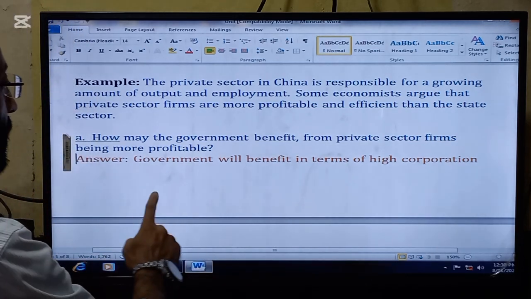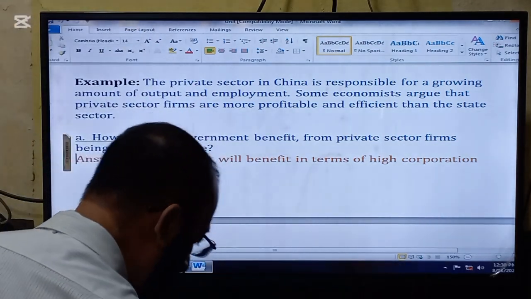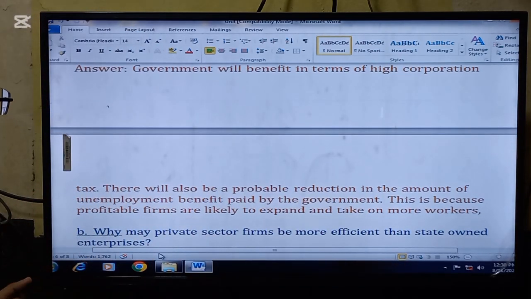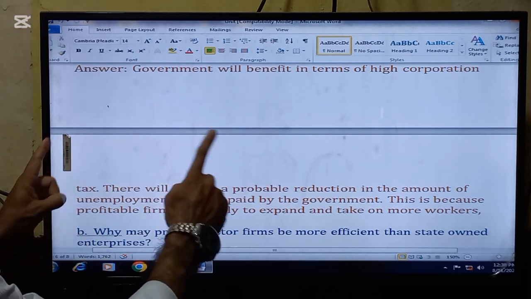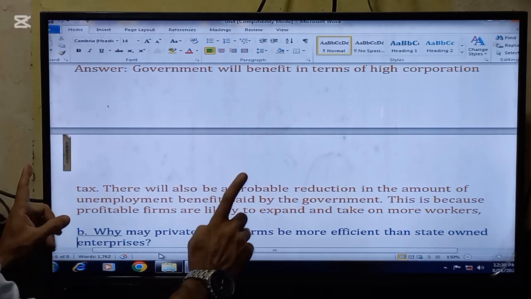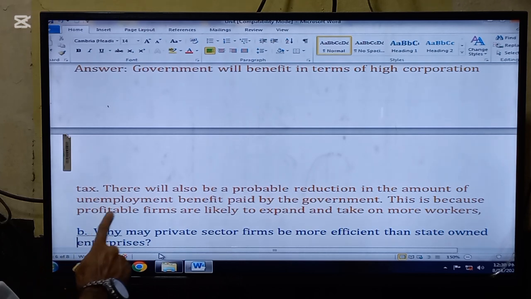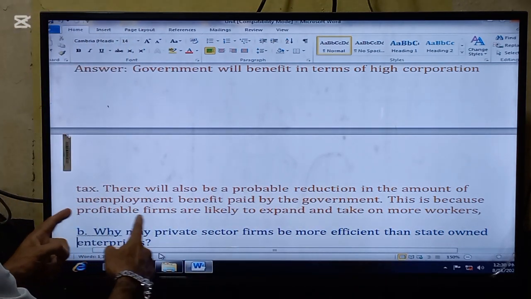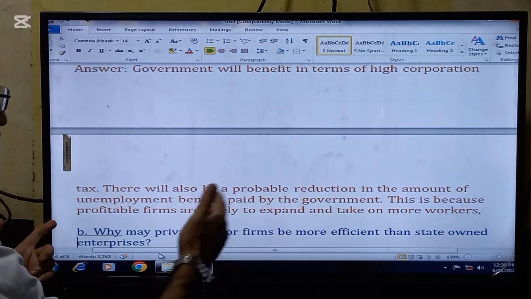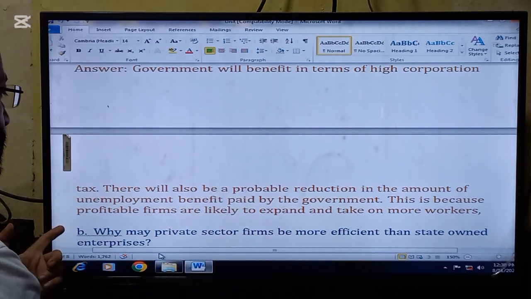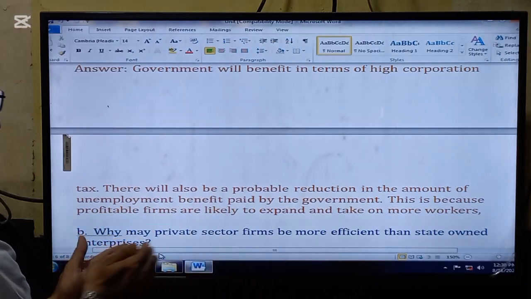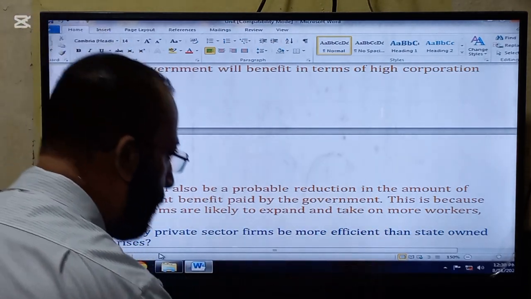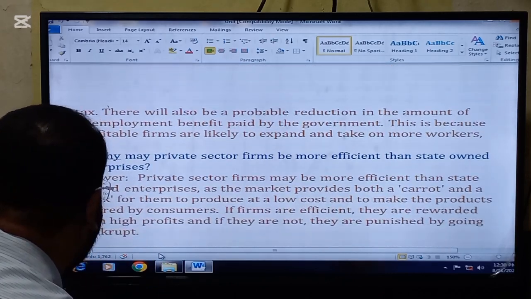So here is the answer: government will benefit in terms of the high corporation tax, because if the private sector firm is earning money, they are making huge profits. So definitely in terms of the corporation tax, government will get more. There will also be a probable reduction in the amount of unemployment. So this is another advantage of private sector firms progressing, because they will employ more people. This is because profitable firms are likely to expand and take on more workers.